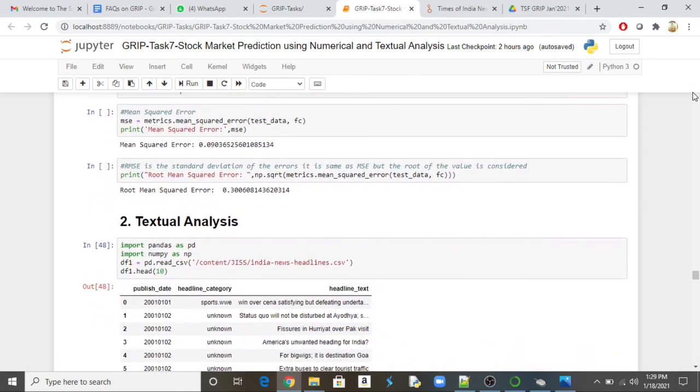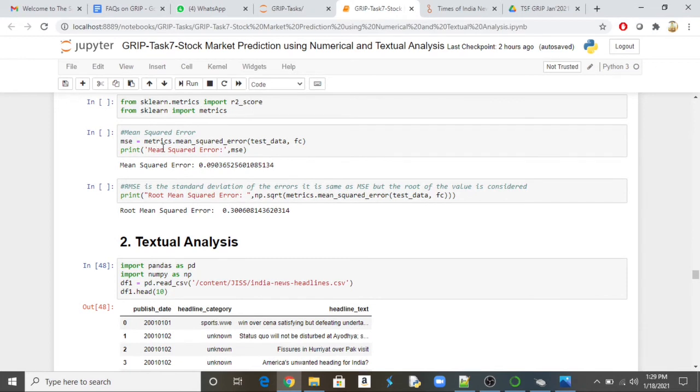Then we try to do some metrics like mean square error and root mean square error. We find out that even these values are pretty decent. So that gives that our model is reliable. The error is comparatively lower.